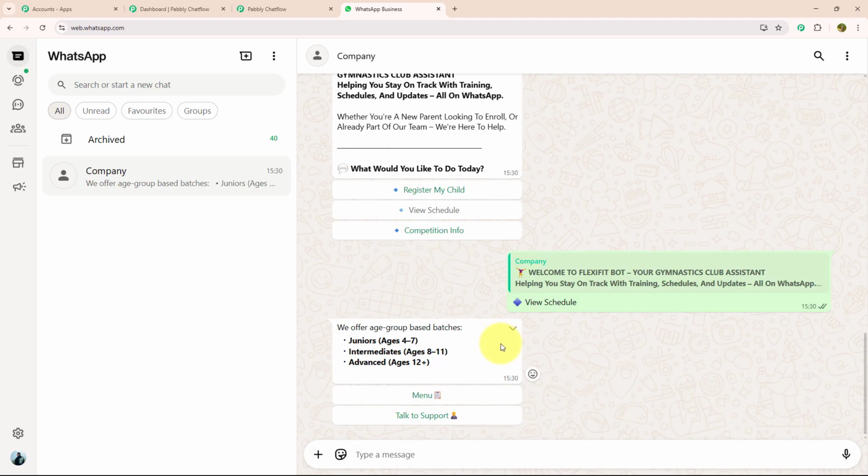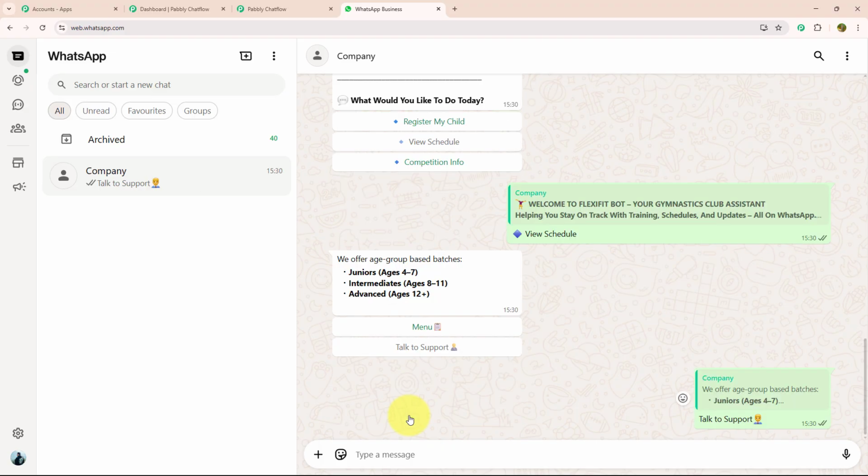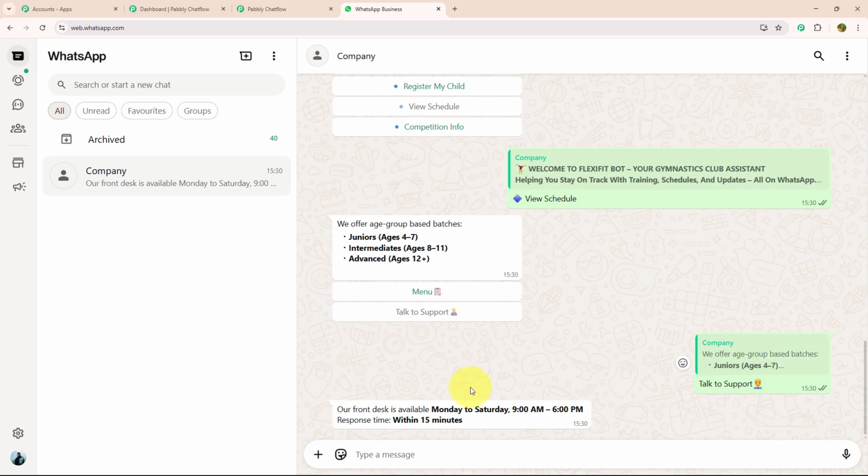As soon as I've selected view schedule, they have offered me 3 batches: junior, intermediate and advanced. With that, they have also provided me 2 action buttons: talk to support and menu. I'm going to click on talk to support. As soon as I have selected talk to support, they have delivered me a message which says our front desk is available Monday to Saturday 9 a.m. to 6 p.m. Response time is within 15 minutes.